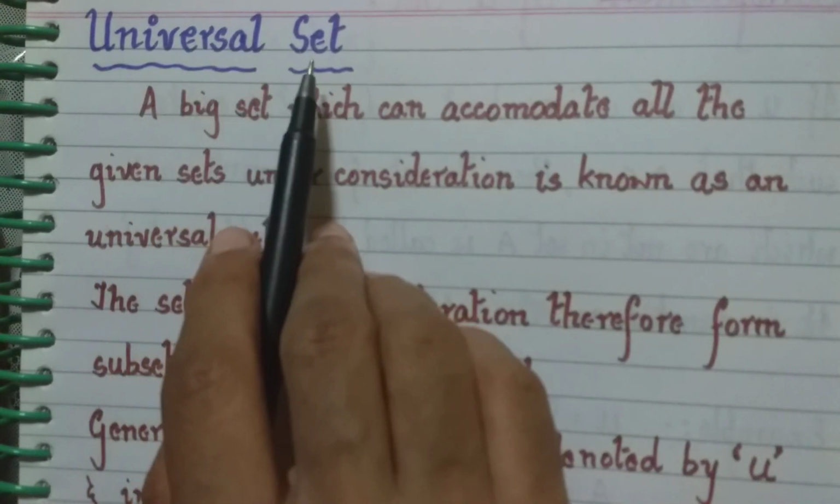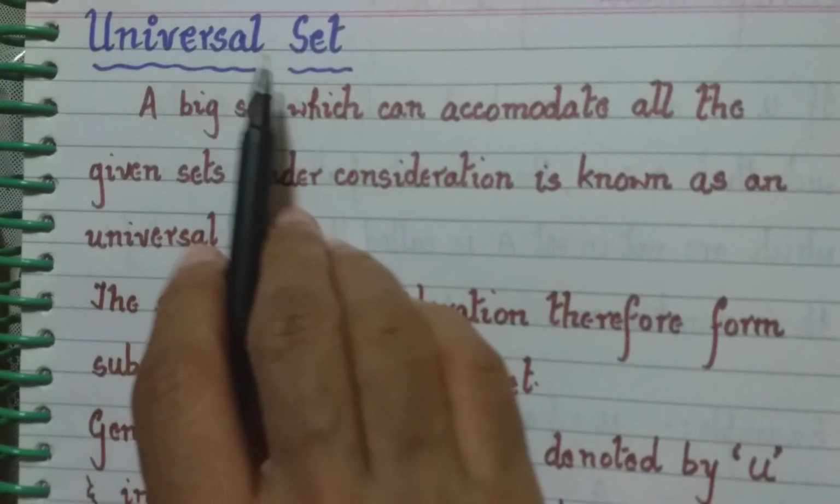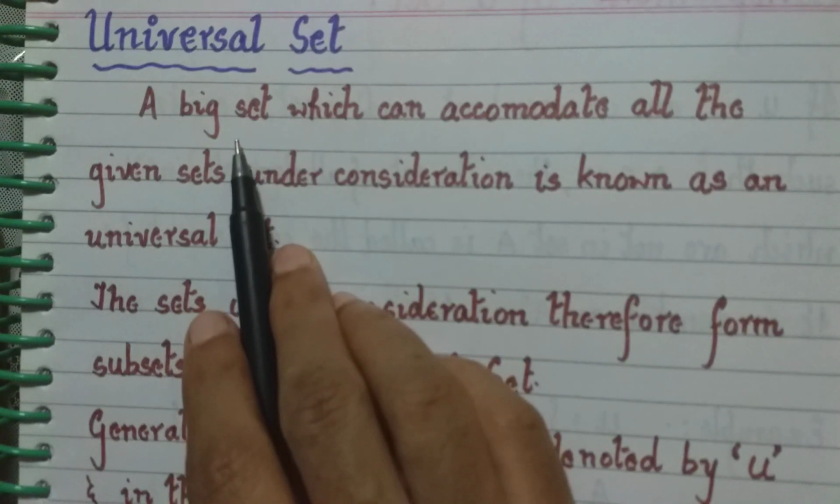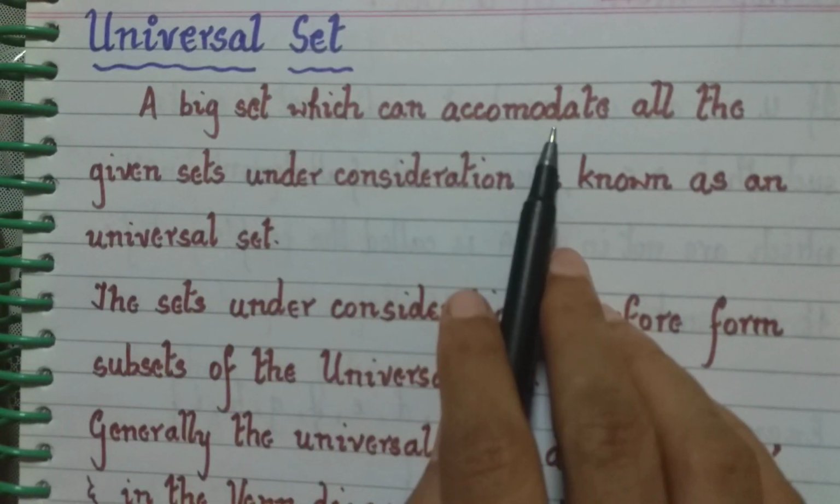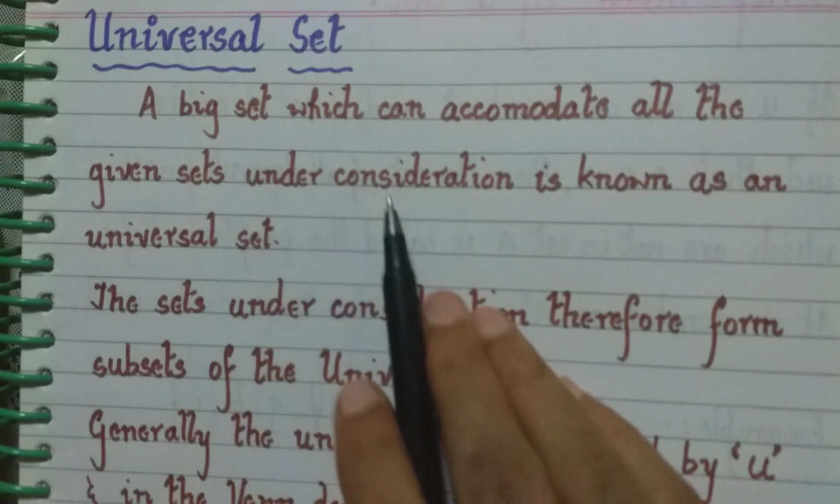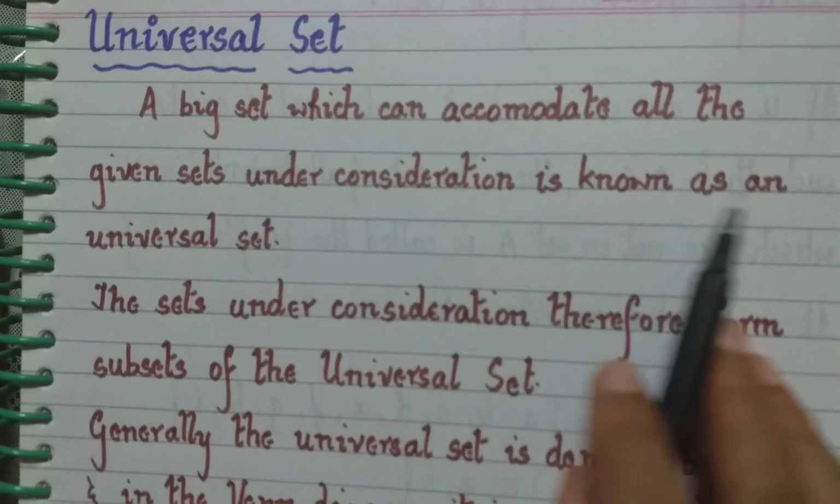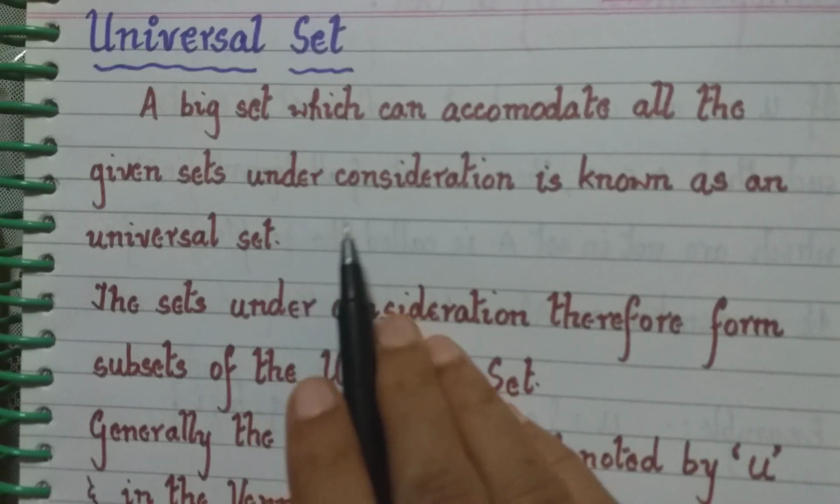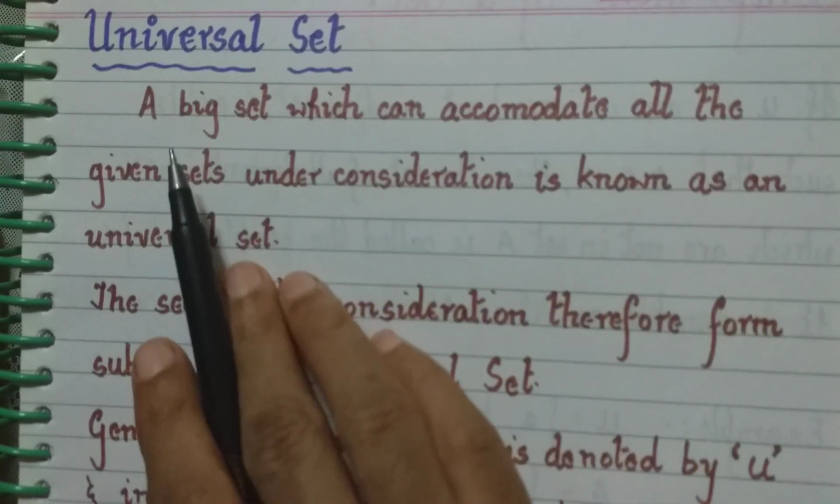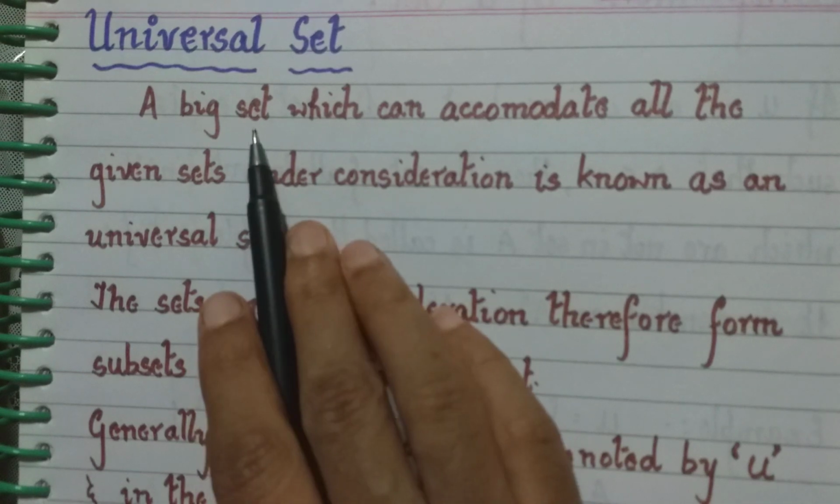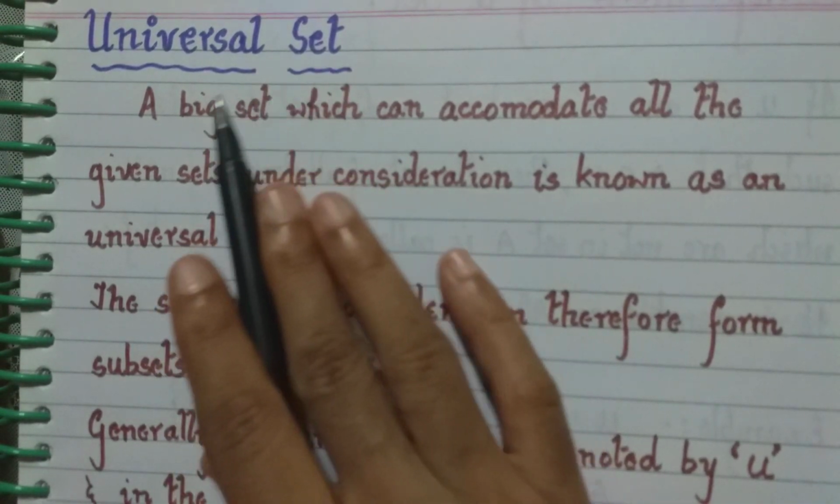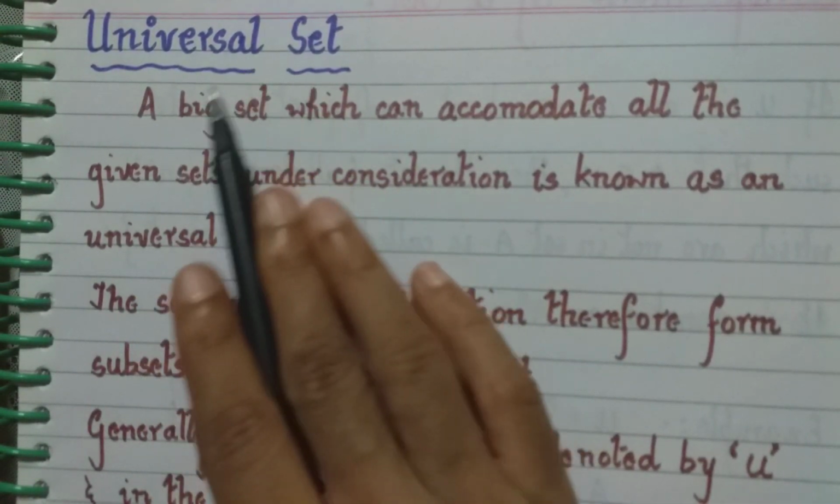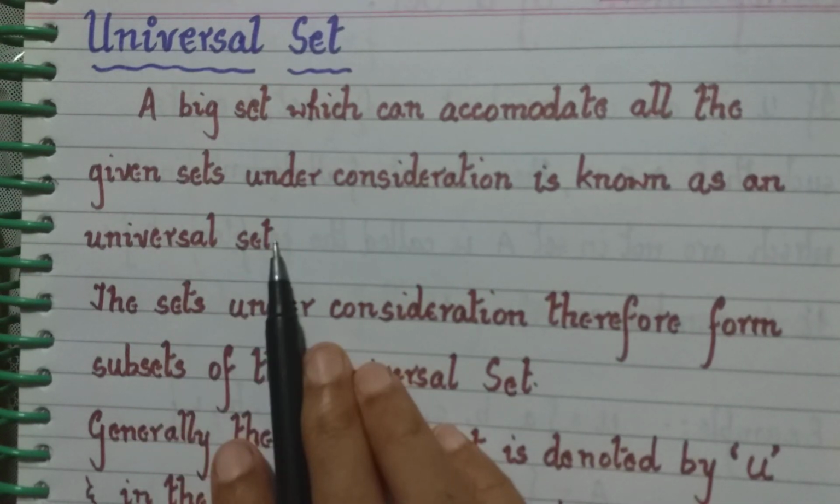Now we next go to universal set. Now what is a universal set? A big set which can accommodate all the given sets under consideration is known as an universal set. What does it mean? If all the given sets are a subset of a bigger set, then this big set is known as a universal set.